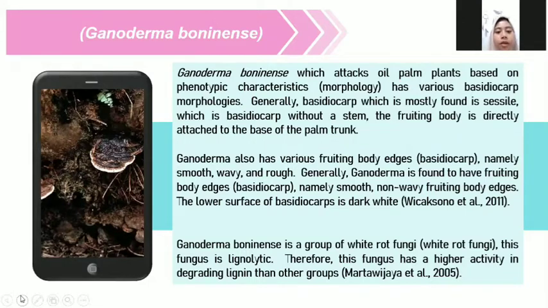Ganoderma boninense, which attacks oil palm, based on its morphology generally has a basidiocarp, which is mostly found easily.